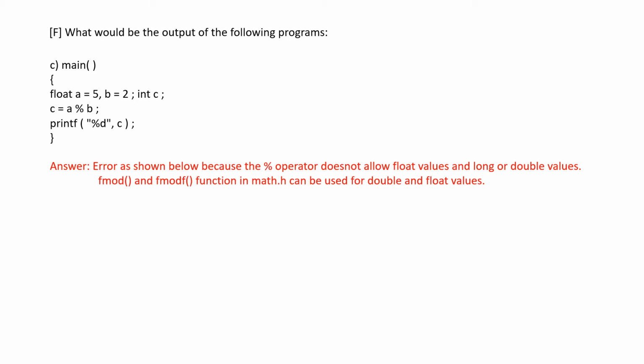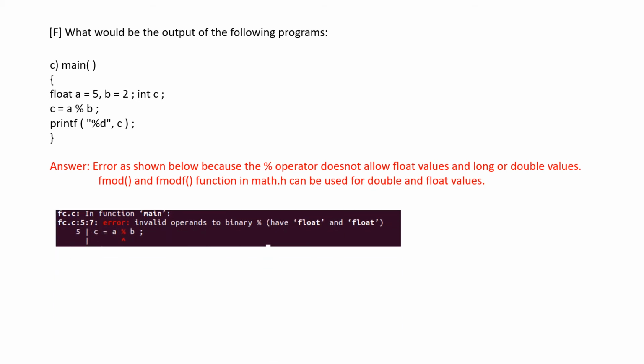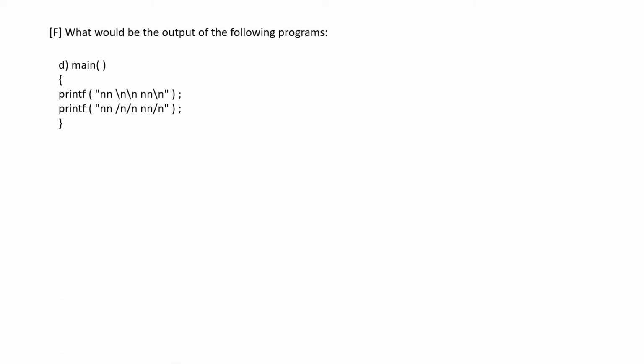So we have to use the fmod and fmodf functions in the math.h library to do the modulo operation. So an error would be thrown for this C program saying invalid operands to binary, have float and float. That is the error, since A and B are float values.